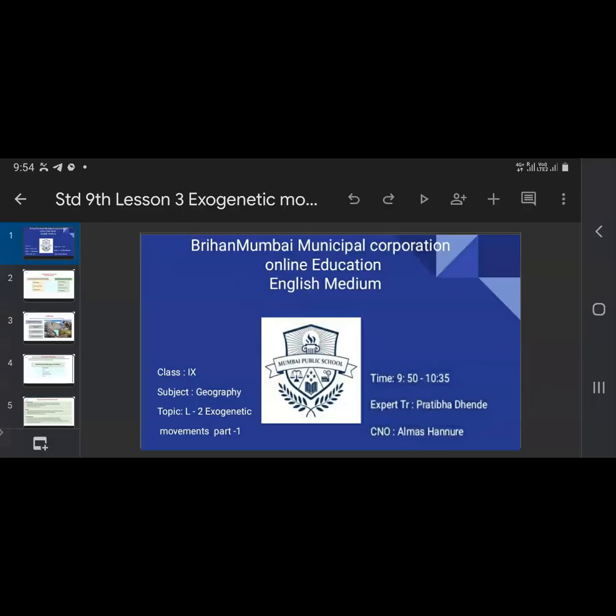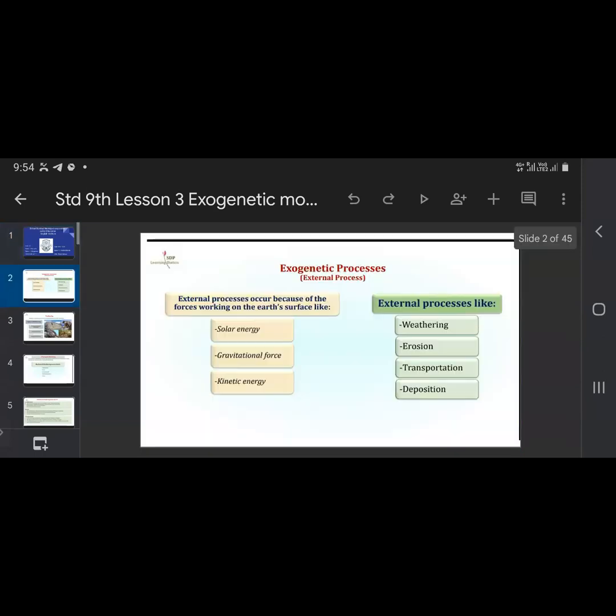Next lesson, we are going to just revise the lesson. So, exogenetic process. It is an external process that occurs. Both are there, you and your brother also.